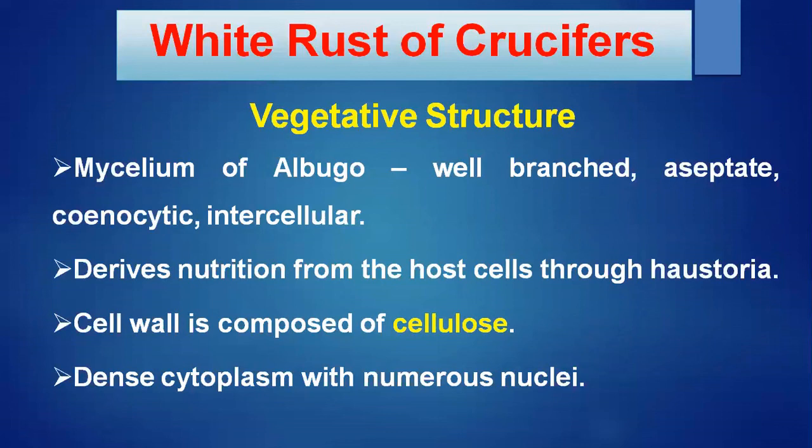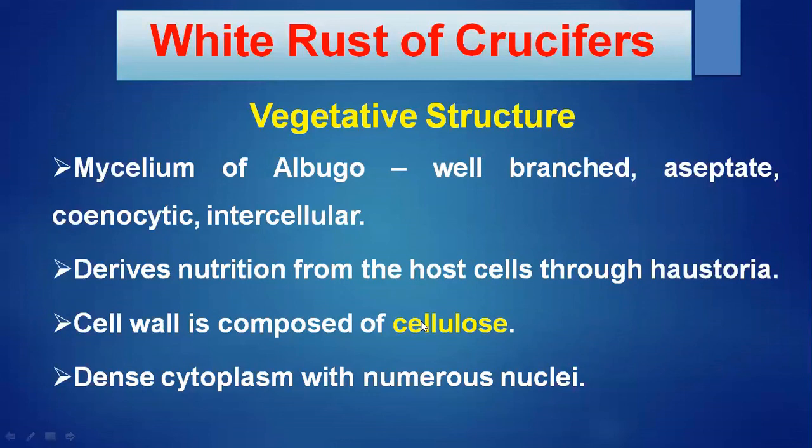Here we have to mention one thing: the haustoria in Albugo are knob shaped. A knob is a round spherical structure, and in the same way the haustoria are knob shaped in Albugo. And one more thing is that the cell wall is composed of cellulose. Why am I highlighting this? Because the fungal cell wall usually contains chitin, whereas plant cell walls contain cellulose.